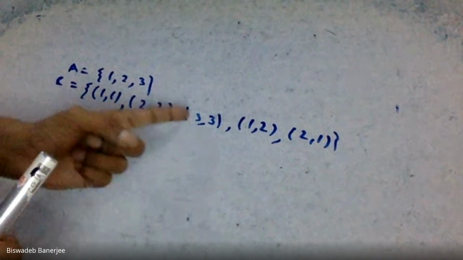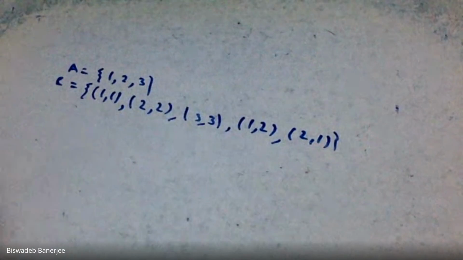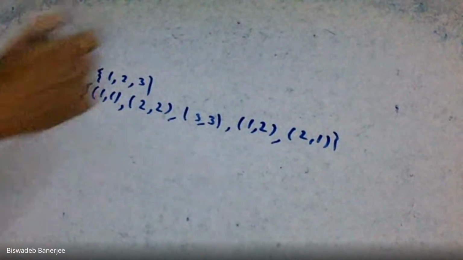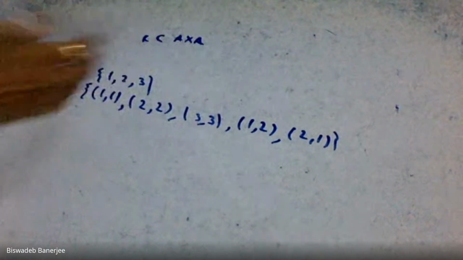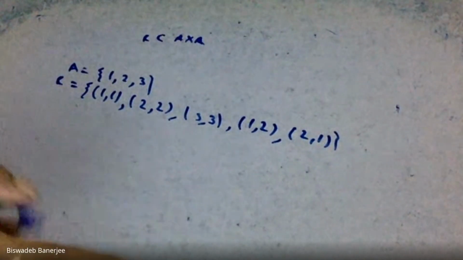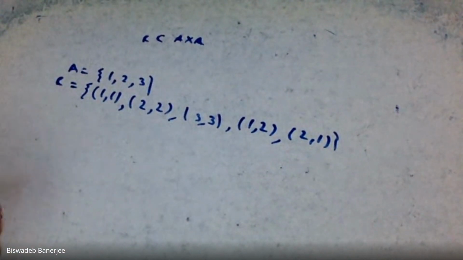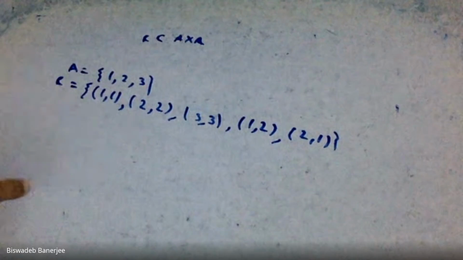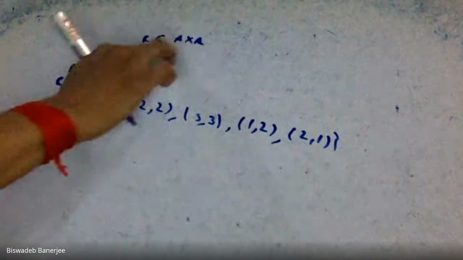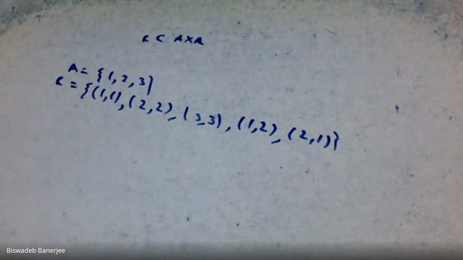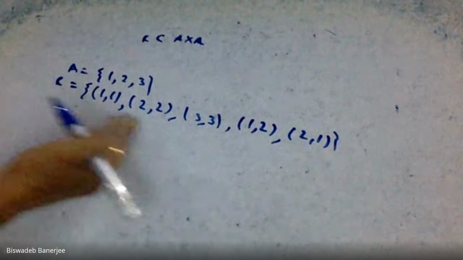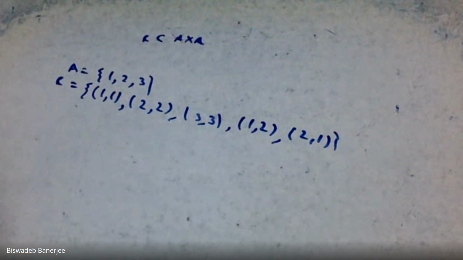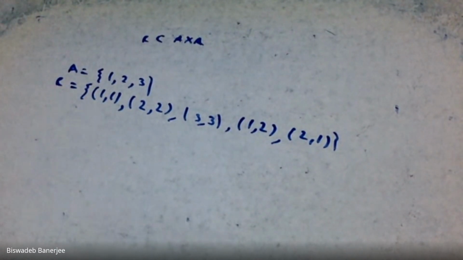Clearly you can say that this R is a subset of A cross A. You can find A cross A yourself, and if you have any doubt, you can ask me. You can see that all these members are elements of A cross A, but I am not taking all the elements of A cross A, only these few elements.